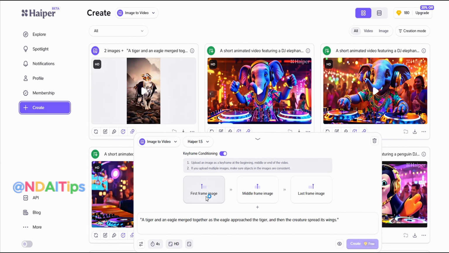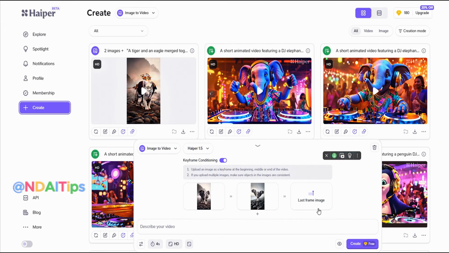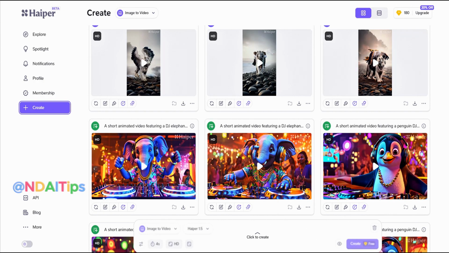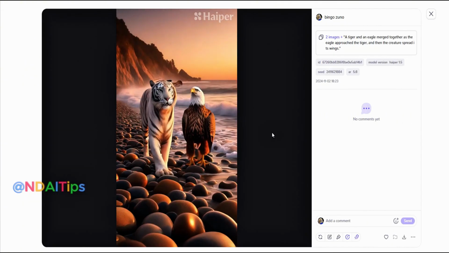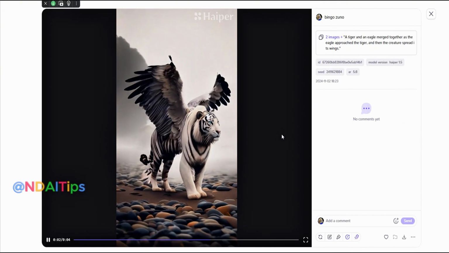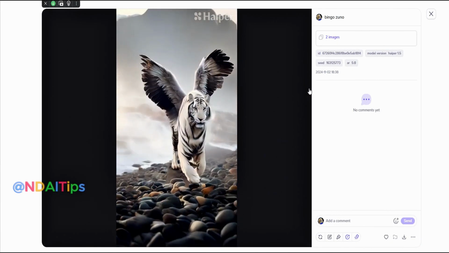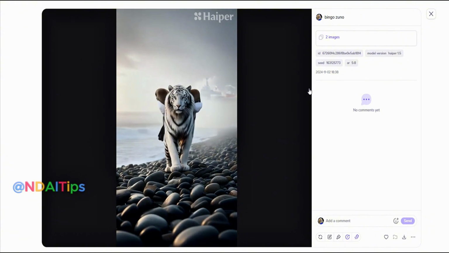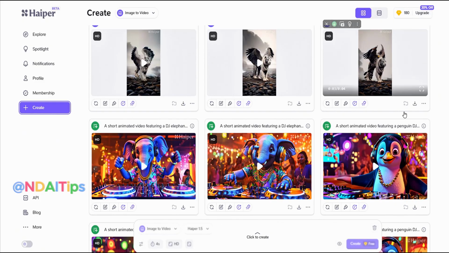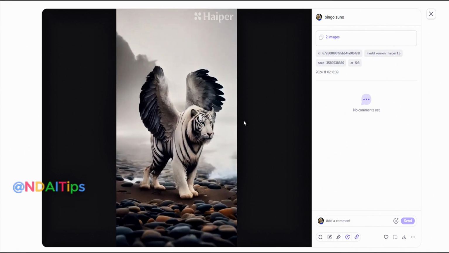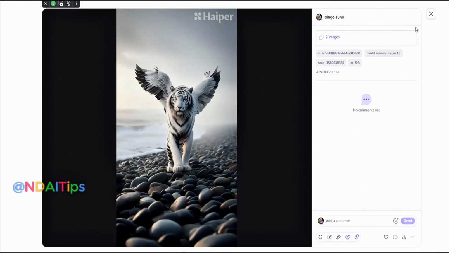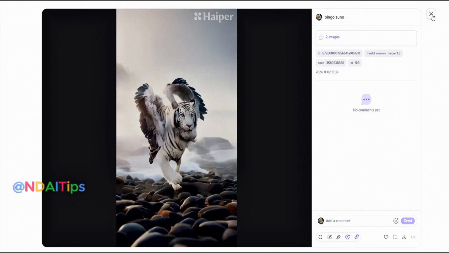Continue to upload image 2 and 3 to create another video. Type the prompt, smooth motion of a winged tiger. The video is finished, let's watch it together. The first video wasn't very good, but I can edit it later. The second video is quite good. Oh, the third video is also quite good. I will download them all.